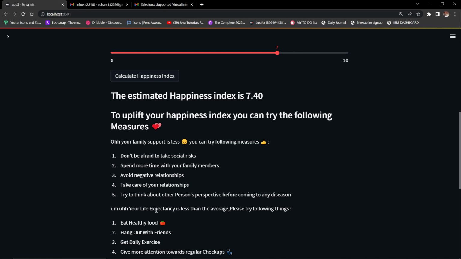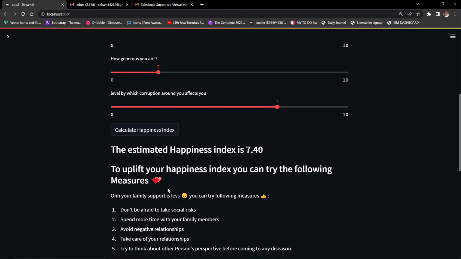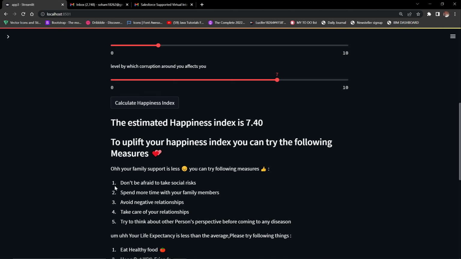Take care of your relationship. Try to think about the other person's perspective before coming to any decision. Okay, so these are all the recommendations, the generalized recommendations. These are general recommendations. These are not very personalized.